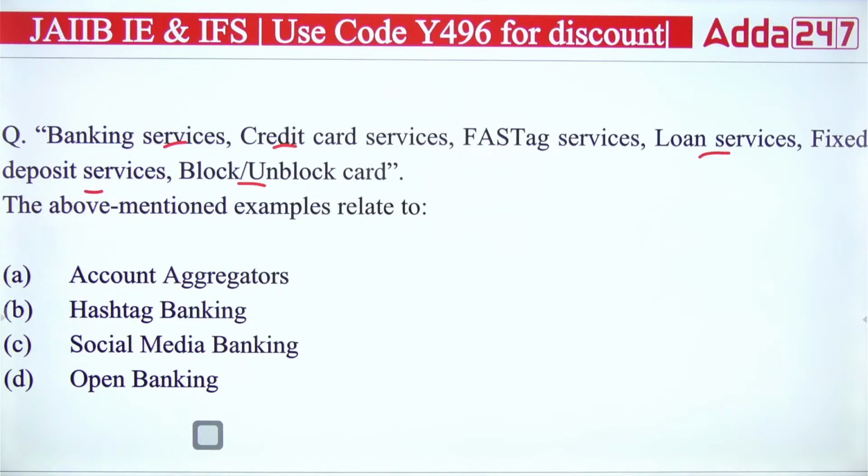Account aggregator, hashtag banking, social media banking, open banking. Which of the following is correct here?